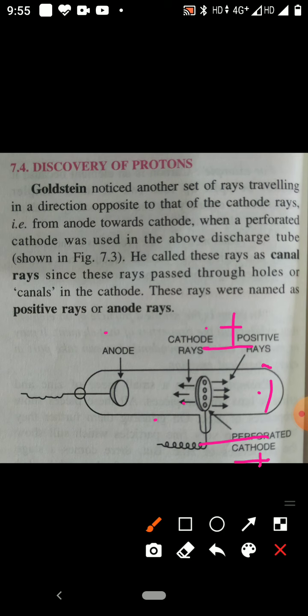The mass of this positively charged particle is equal to the mass of a hydrogen atom, that is 1 AMU, 1 atomic mass unit, and its charge is a unit positive charge, that is +1 charge, and the magnitude of the charge is 1.6 into 10 power minus 19 coulomb.